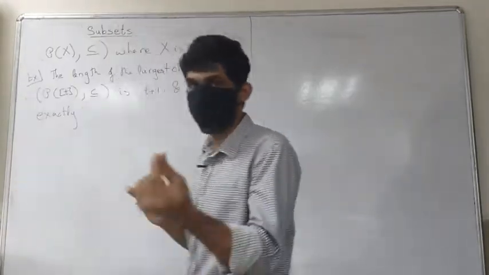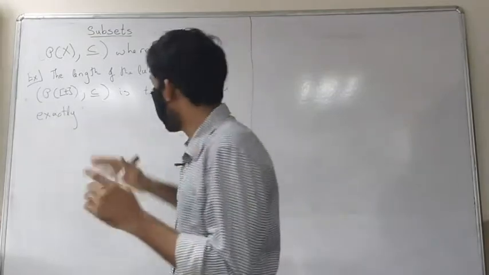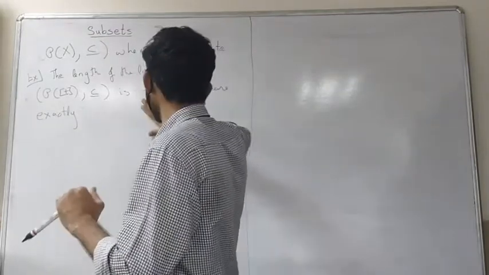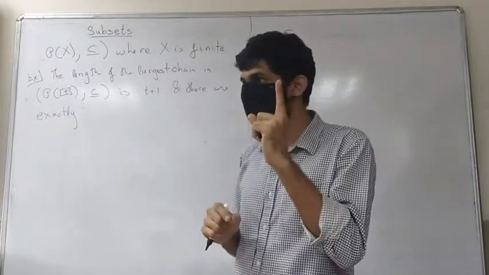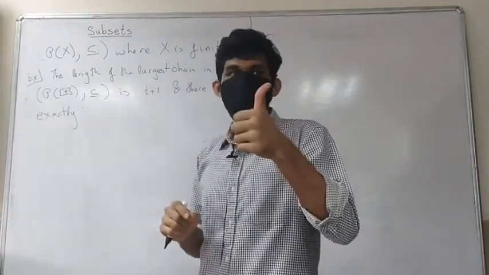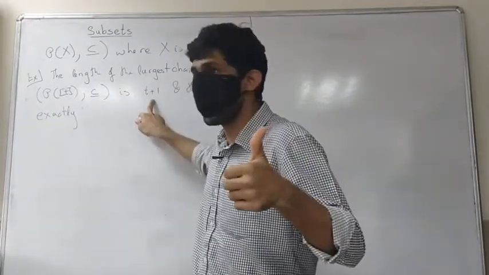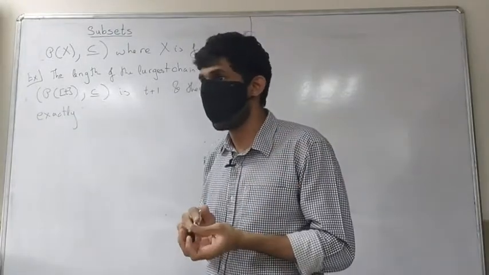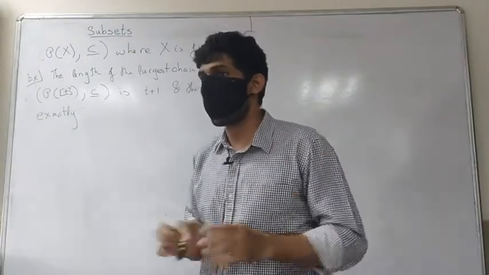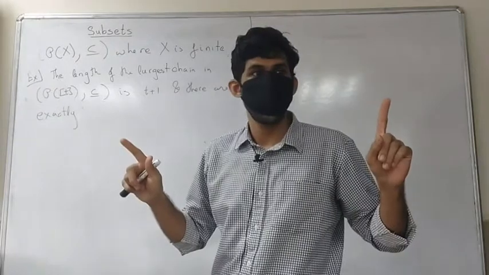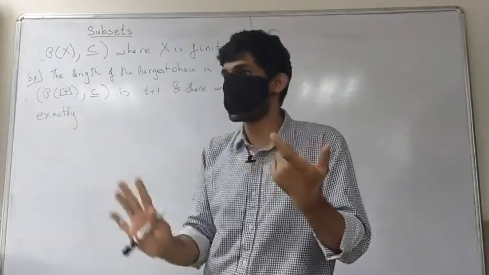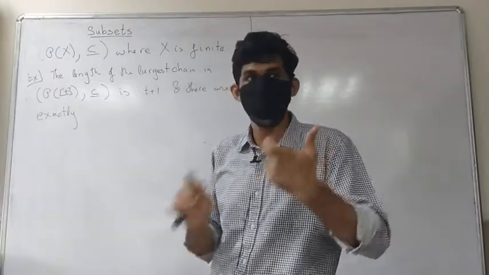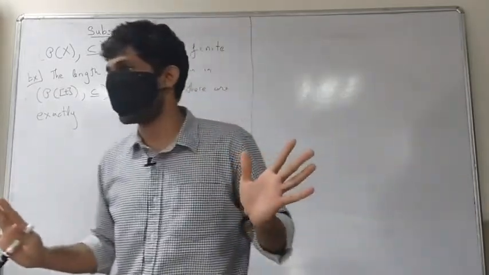How do we get it? Start with the empty set. Because again, how do I know that this is the length of the largest chain? There are two things you need to prove. One is every chain has length at most t plus 1. How do I know this? Because if you take any chain, it cannot have two subsets with the same number of elements in it.